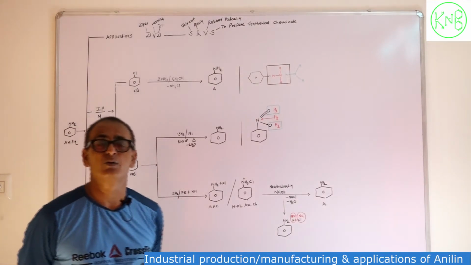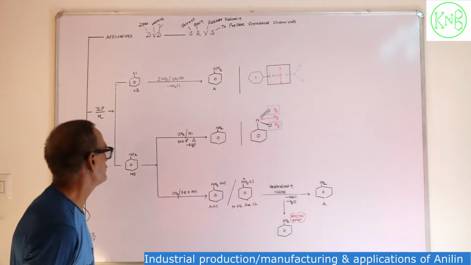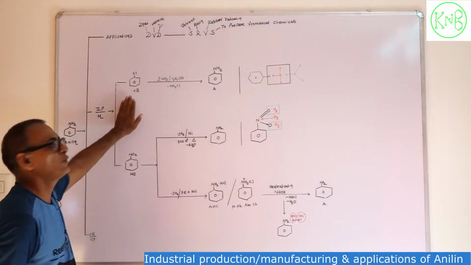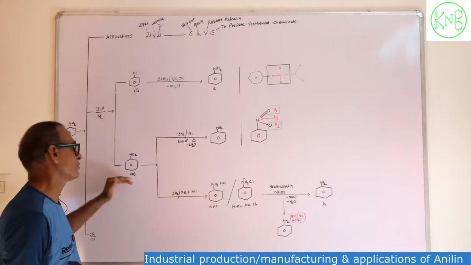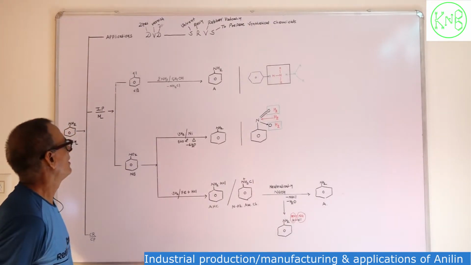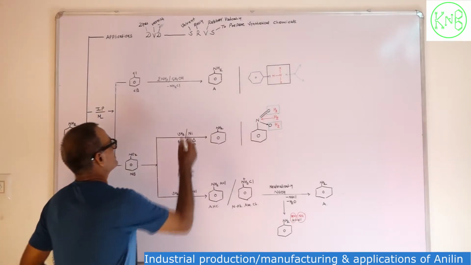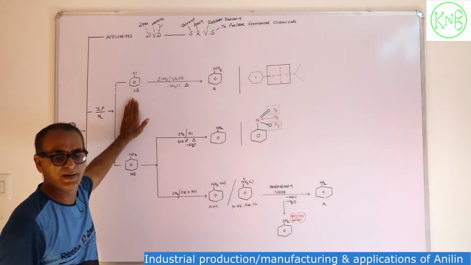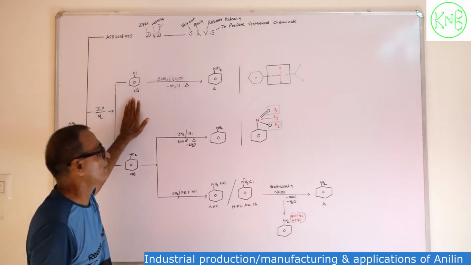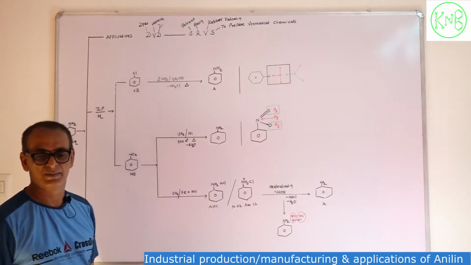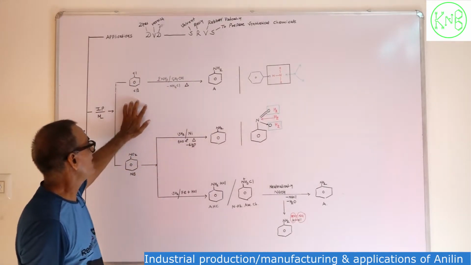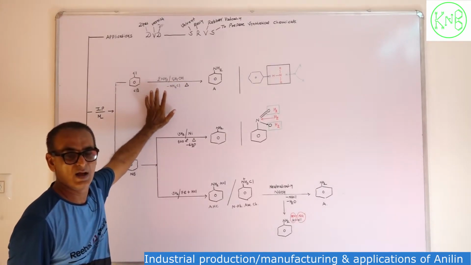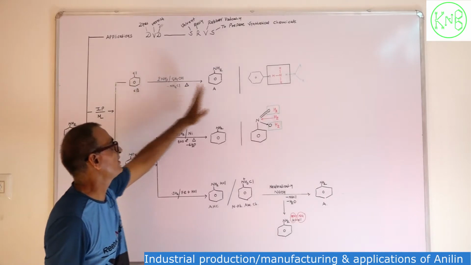There are two raw materials used for the industrial production of aniline. First one is chlorobenzene, second one is nitrobenzene. How is aniline made from chlorobenzene? In the first method, on heating with alcoholic ammonia, chlorobenzene will give aniline.